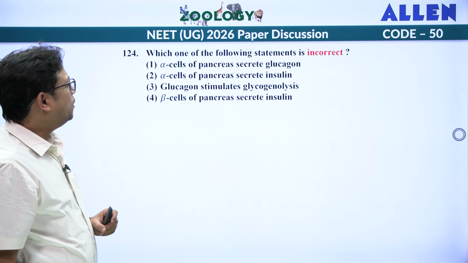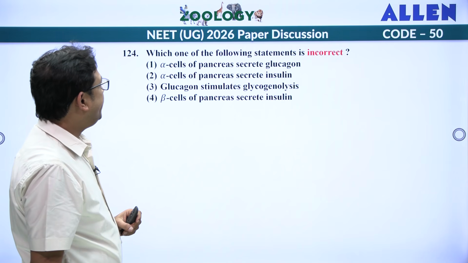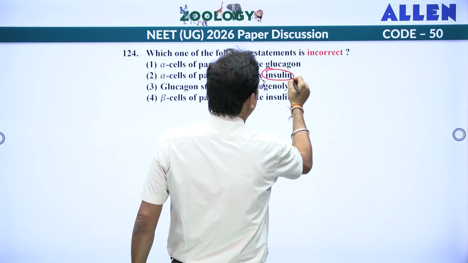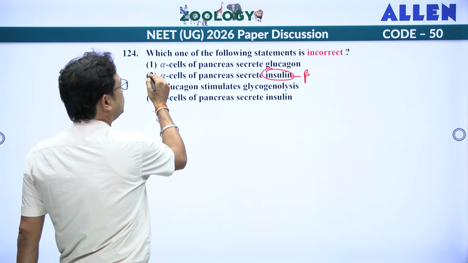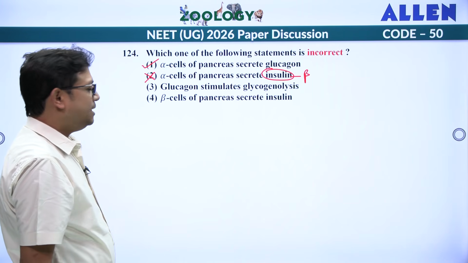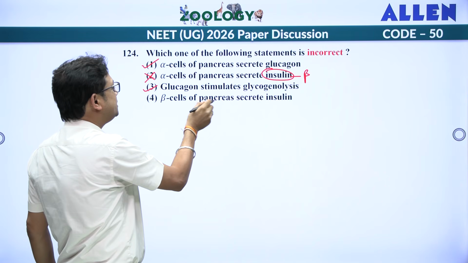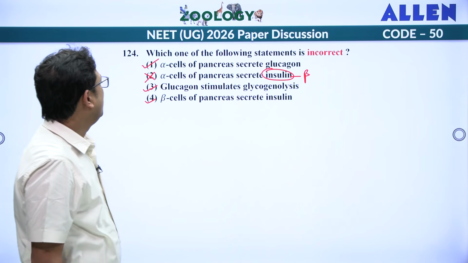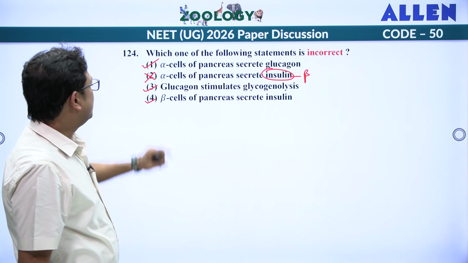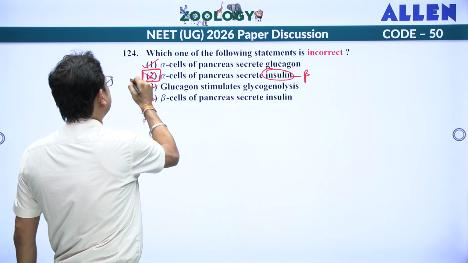Next, which one of the following statements is incorrect? Alpha cell of pancreas secrete glucagon. So glucagon or insulin? Insulin we know is produced from beta cells, right? So this is incorrect. This is correct. Glucagon stimulates glycogenolysis. Yes, it will break down the glycogen to form glucose. That is also true. Beta cell of pancreas secrete insulin. That is true. So first one, third one and fourth one are correct. The wrong statement is the second one. So the answer is the second. This is the answer.